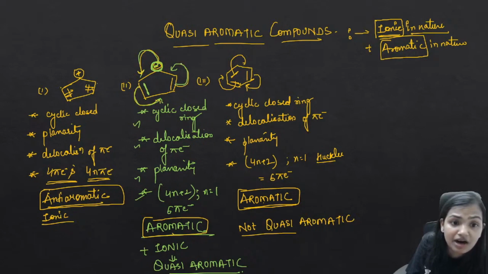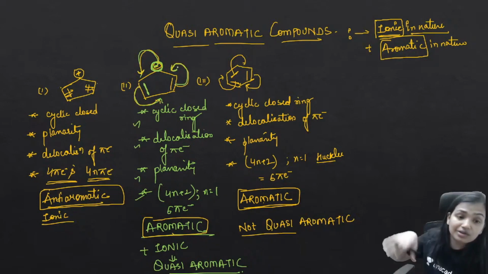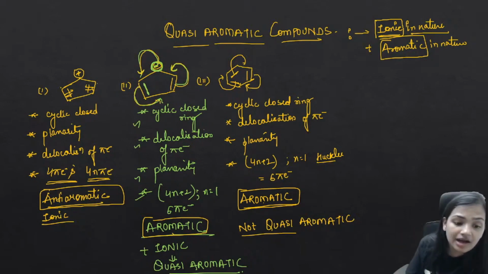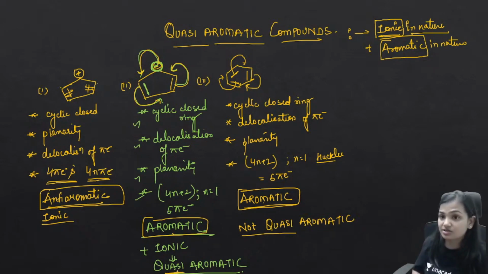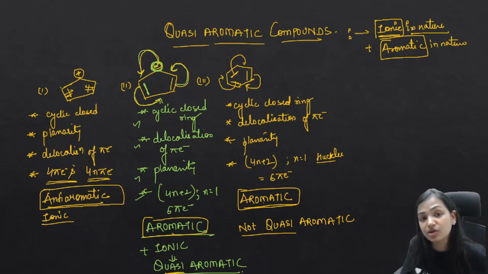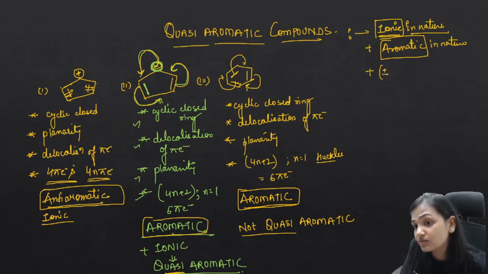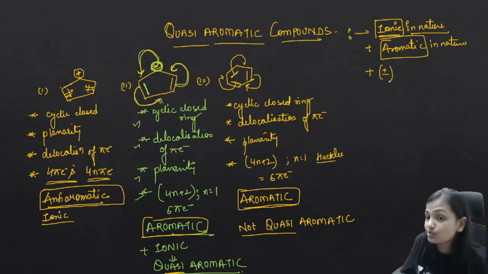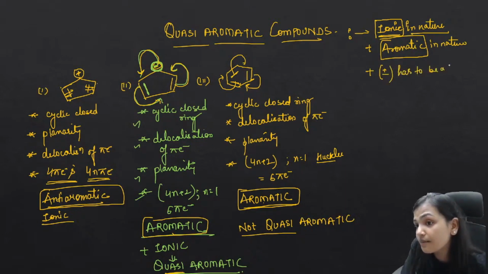This charge is a part of that aromaticity, of the delocalization in a closed cyclic ring, and that's why this is said to be quasi aromatic. So what are the three conditions for a molecule to be quasi aromatic? It has to be ionic, it has to be aromatic, and the third point is the charge, whatever the ionic charge you have, has to be a part of aromaticity, or you can say part of delocalization.